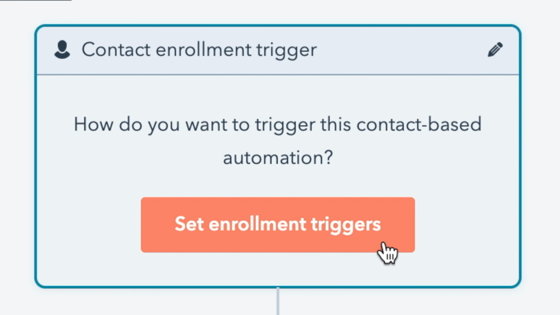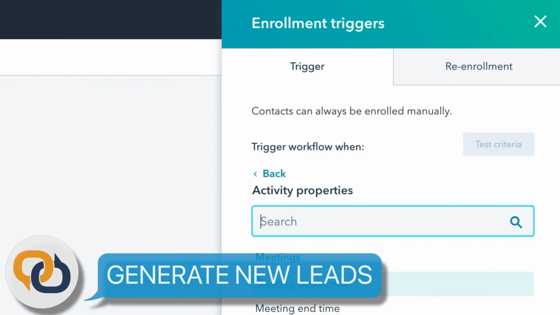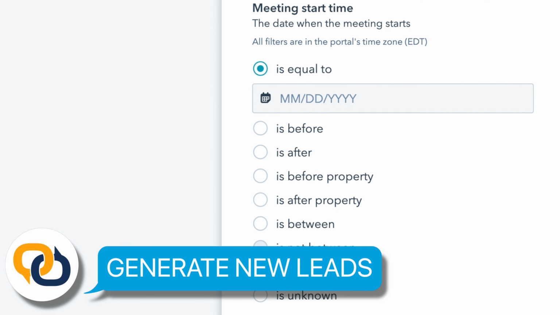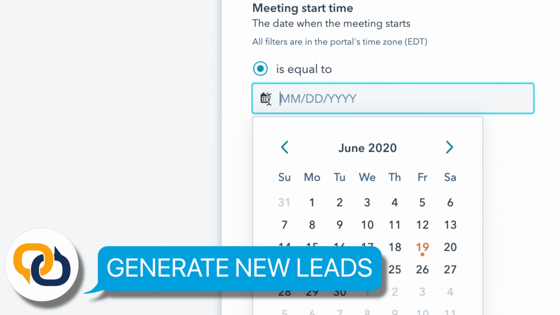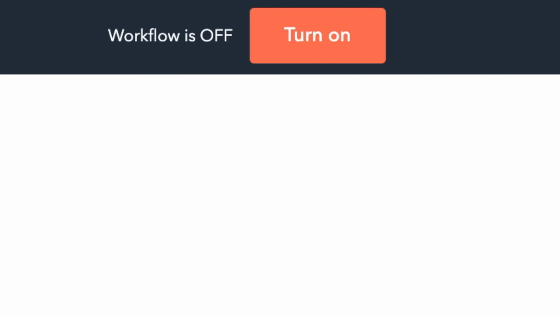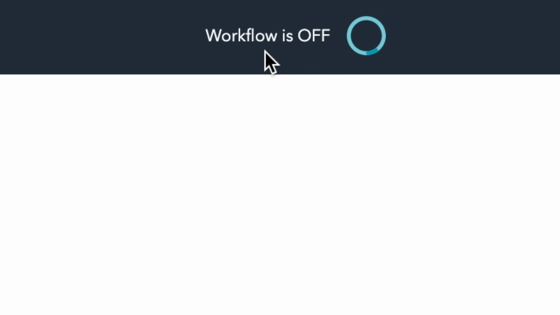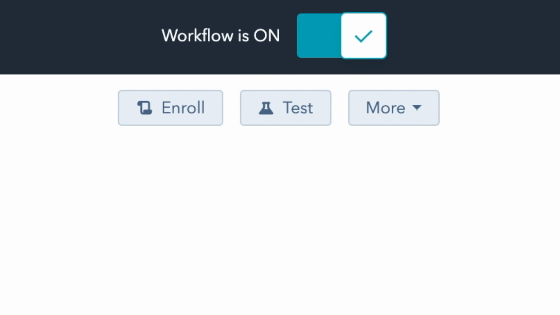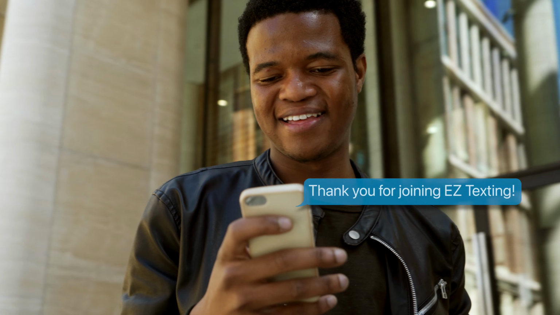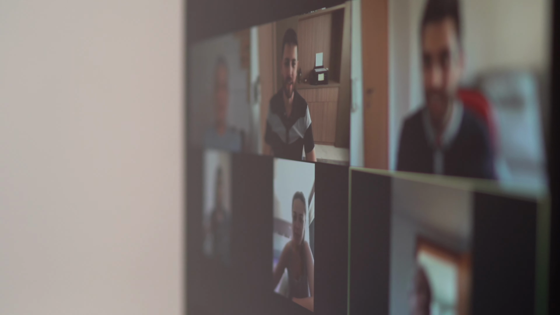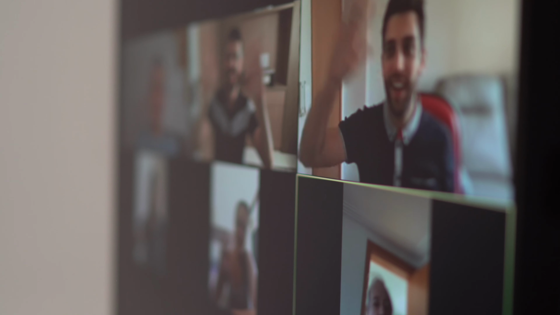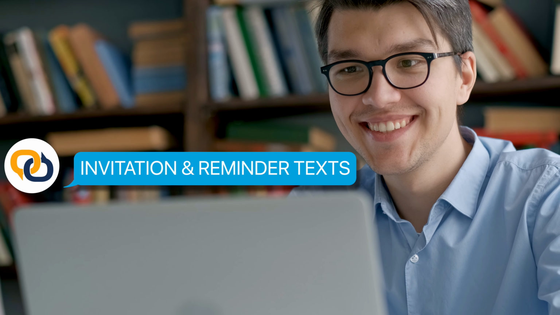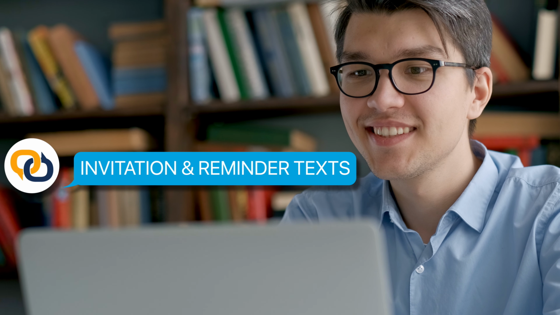With HubSpot timeline events, you can easily generate new leads by creating a one-time welcome message or start a new ongoing campaign. Quickly create confirmation and reminder texts for appointments so none of your contacts are ever left in the dark. Make sales meetings and webinars more engaging by creating workflows for invitation and reminder texts.